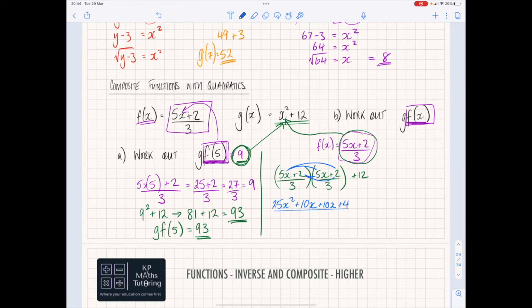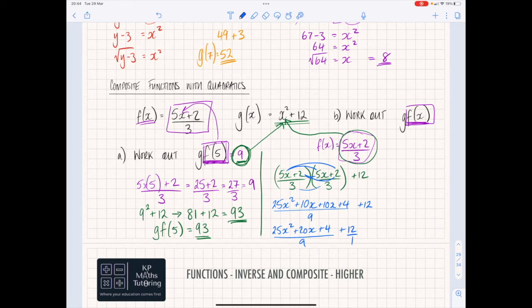all over 9, because 3 times 3 is 9. And then we've got this plus 12. Now, I can't just add 12, because what we're looking at in this question is this is now a fraction. So let's tidy that up first of all to make it a little bit easier to work with. That becomes 25x squared plus 20x plus 4 over 9 plus 12. We turn that to 12 over 1.